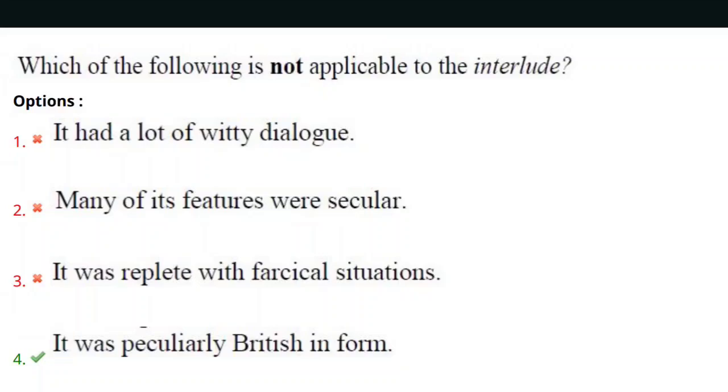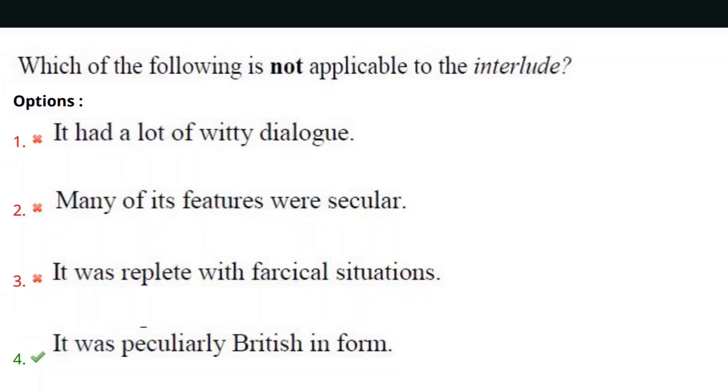Underline not. What is not applicable to the interlude? And what is an interlude? An interlude is nothing but a short humorous play which was performed between the acts of a larger play. Interludes were a part of entertainment, and these were performed in between larger plays to give amusement to the audience. And here they gave us 4 options.